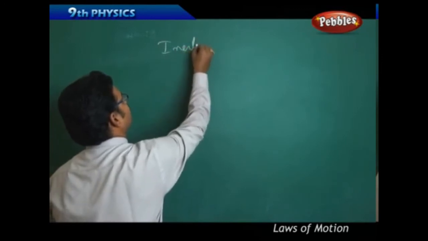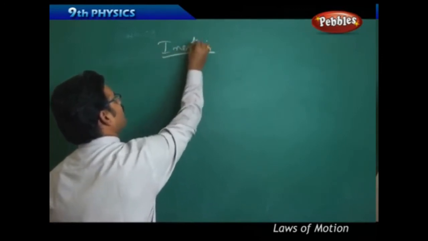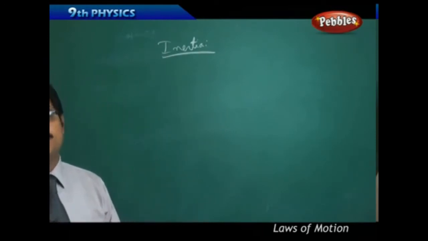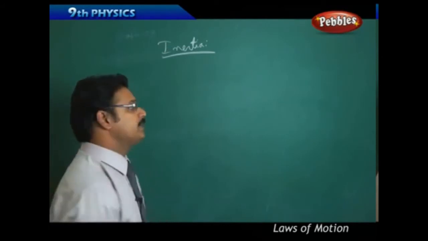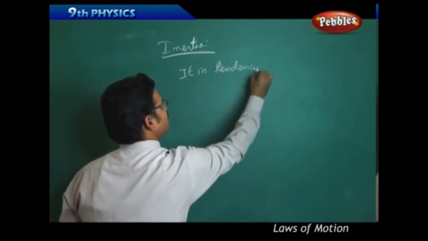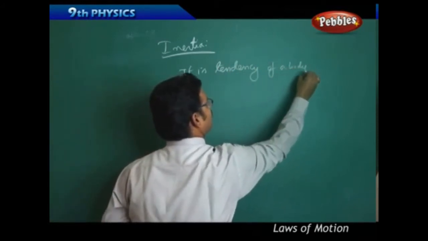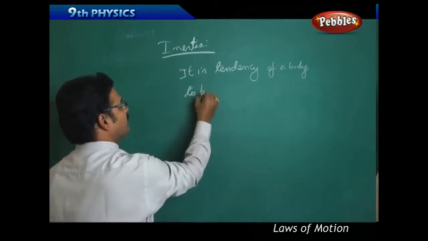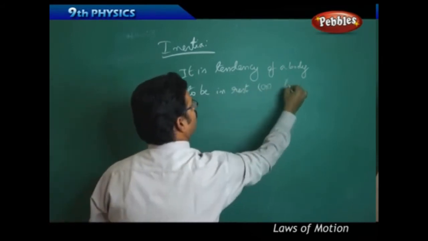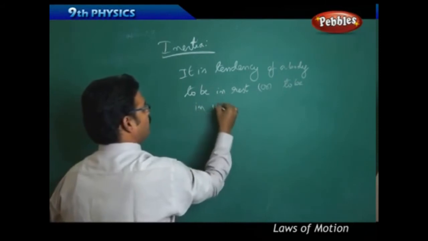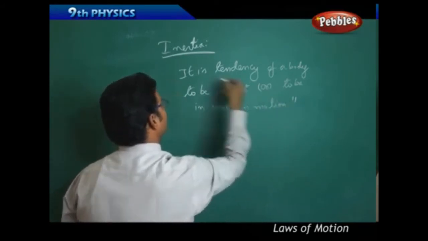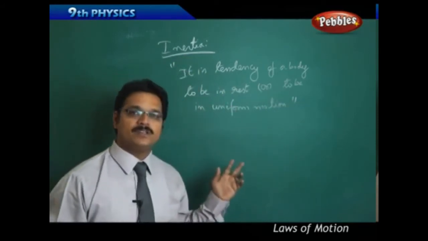Inertia. Earlier I told you that inertia is a word introduced by the scientist Galileo. What is inertia? He said it is the tendency of a body to be in rest or to be in uniform motion. This was the definition given by Galileo.